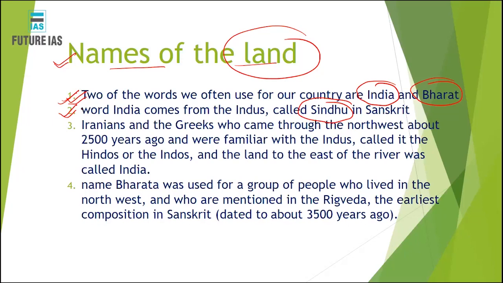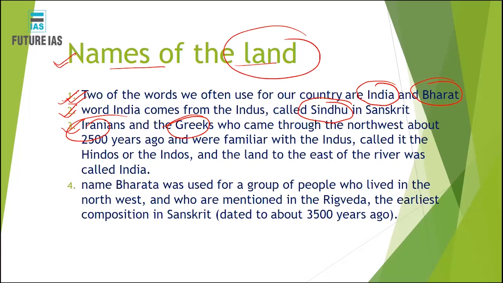Moreover, the Iranians and the Greeks, who had some traveling history, also started traveling all along the Indus River. They came to the northwestern side of the Indus River around 2500 years ago, and familiarized themselves with this area and the river.